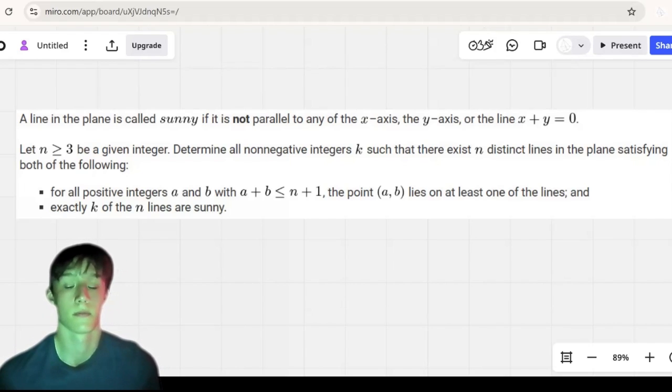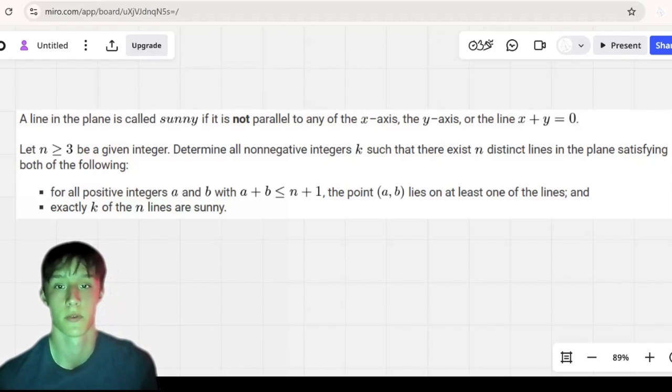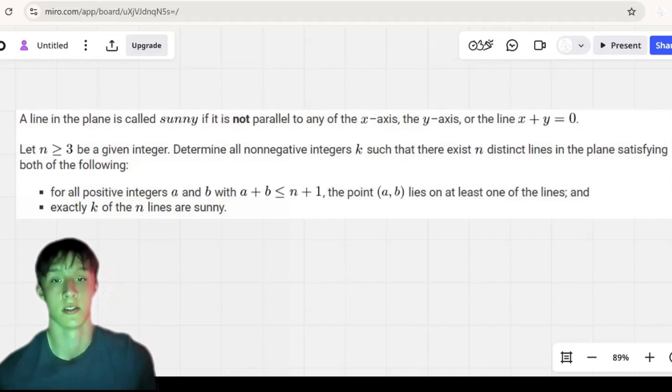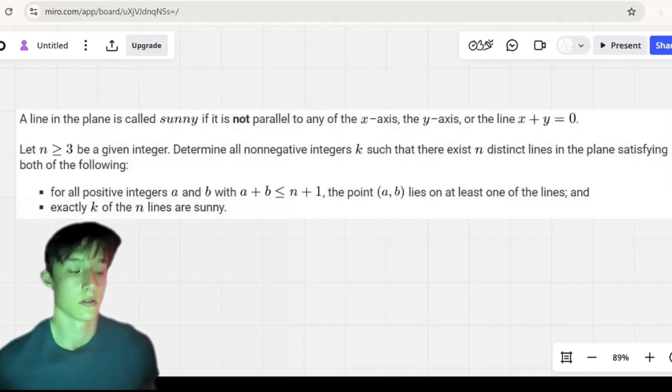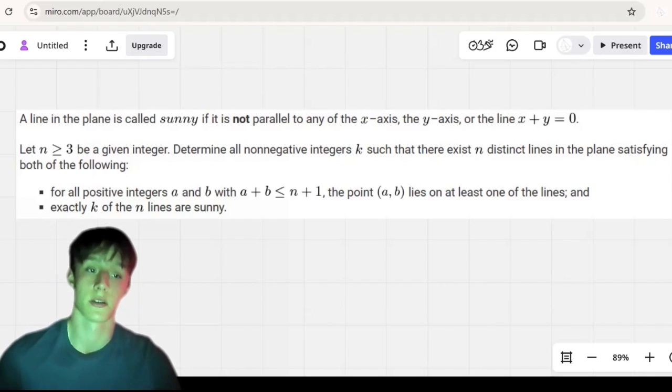And yeah, I'm going to walk you through the first problem, the easiest problem, on the hardest competition in the world. And we're going to make it easy. So let's jump into the problem statement.